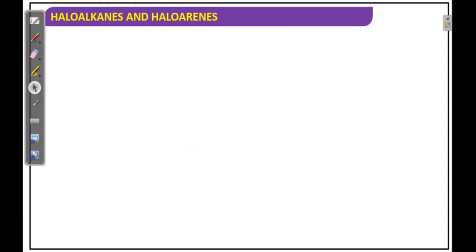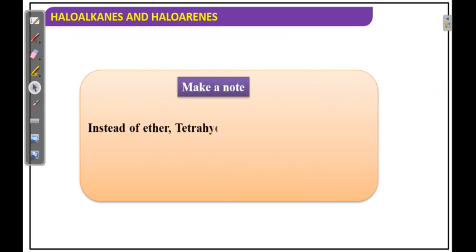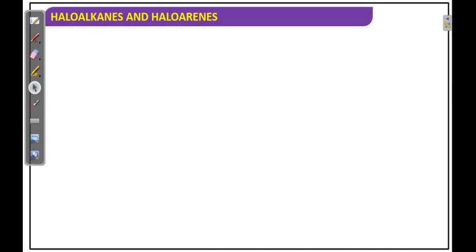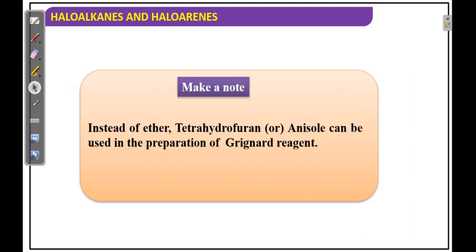Next, make a note: instead of ether, tetrahydrofuran can be used. What is tetrahydrofuran? This is the tetrahydrofuran. Or anisole. What is anisole? Benzene ring plus OCH3. These can be used in the preparation of Grignard reagent. Generally we take ether, but in place of ether you can take these compounds also.